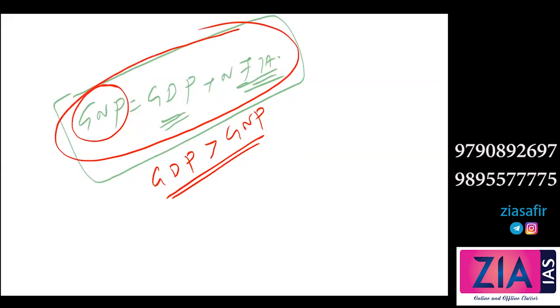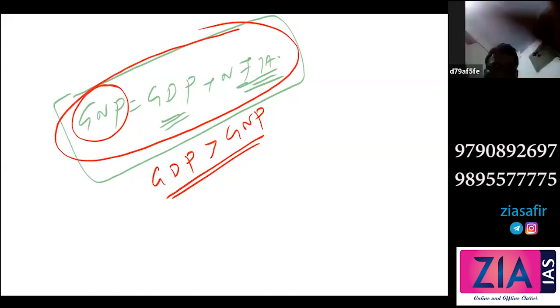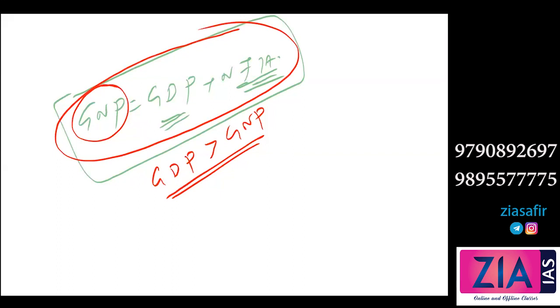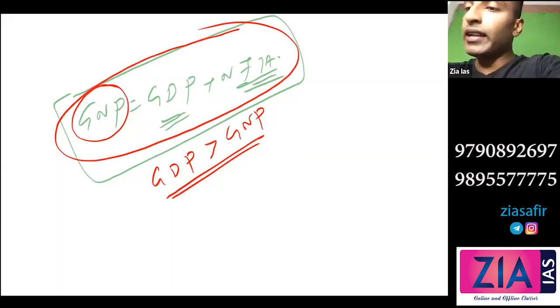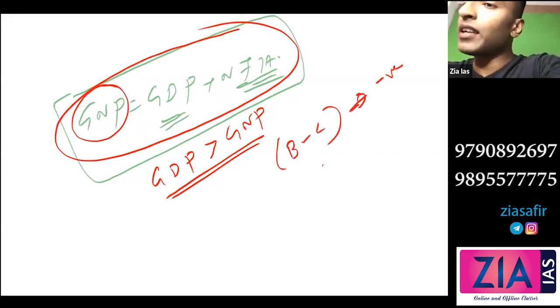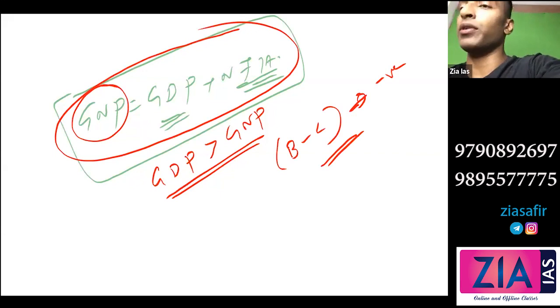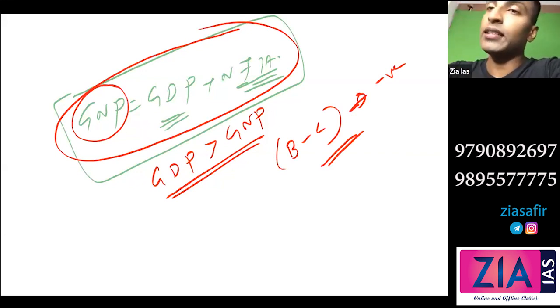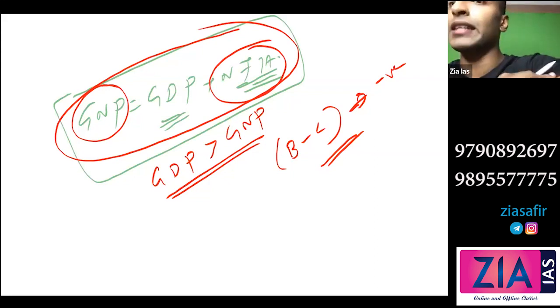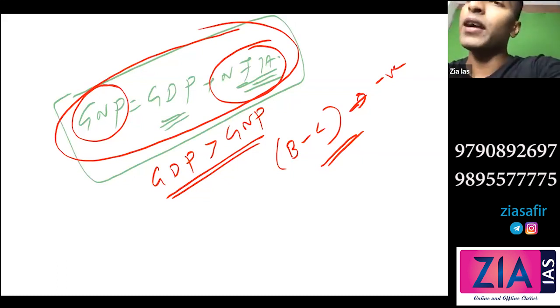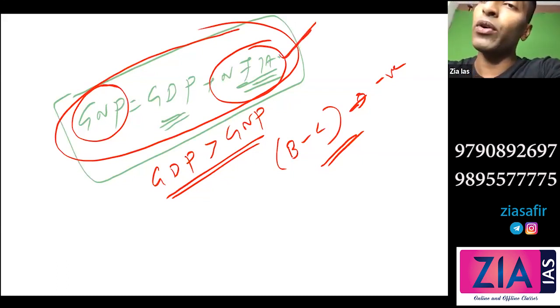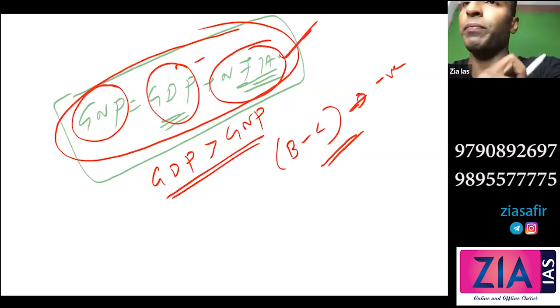See, actually, in the case of India, that B minus C part is negative. Why is it negative? Because the foreigners' earning from India is much more than the Indians' earning from abroad. So that B minus C part is negative, so basically this net factor income from abroad is negative. Since this part is negative, it automatically becomes GDP minus something. That is why GDP is greater than GNP in India.